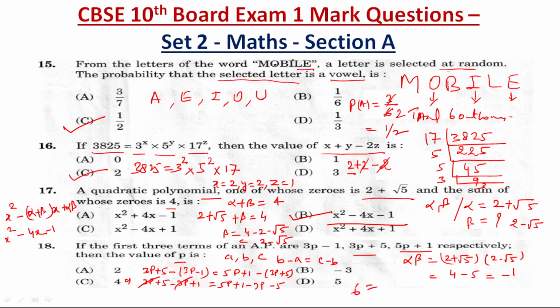Right side 5p minus 3p is 2p, plus 1 minus 5, that is minus 4. Then 2p is equal to 6 plus 4, 10, cancelled with 5, so p is equal to 5. So option D is the correct answer.